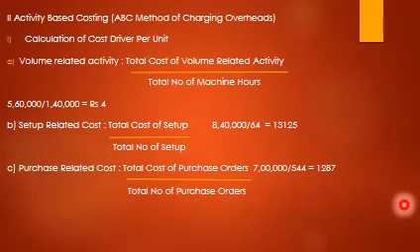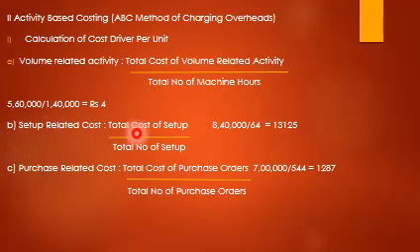So next is activity based costing, the ABC method of charging overheads. First we have to calculate the cost driver per unit. For volume related activity, total cost of volume related activity divided by total number of machine hours. So 5,60,000 divided by 1,40,000 comes to rupees 4.